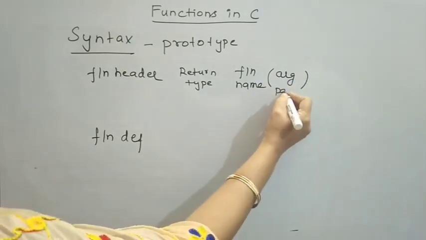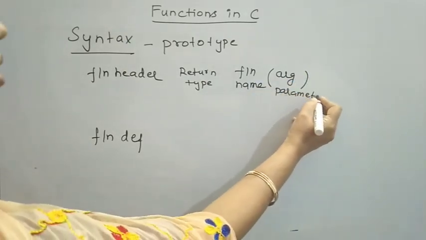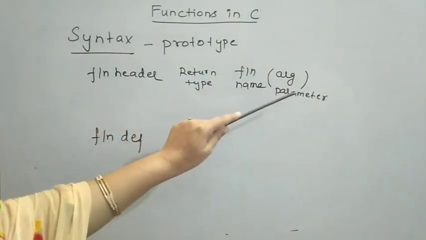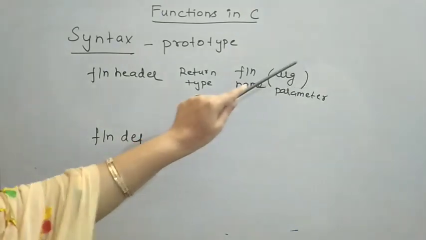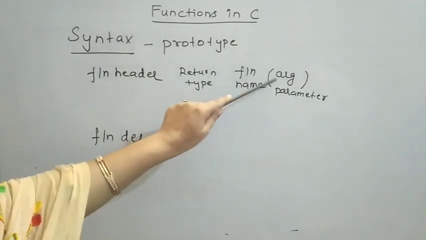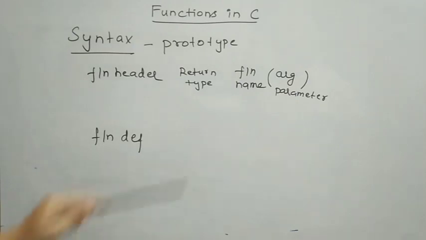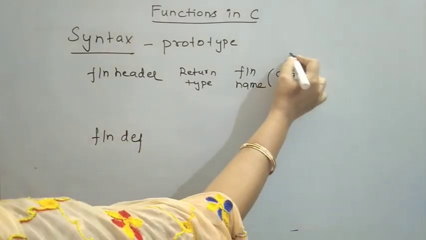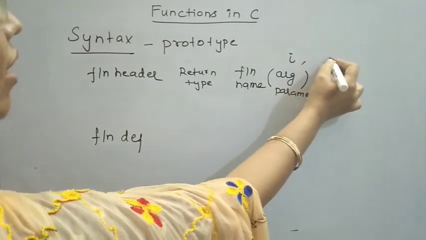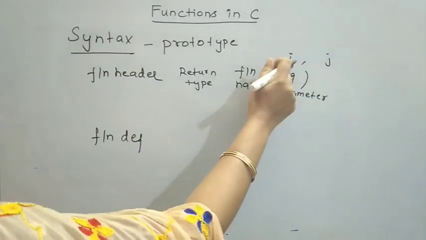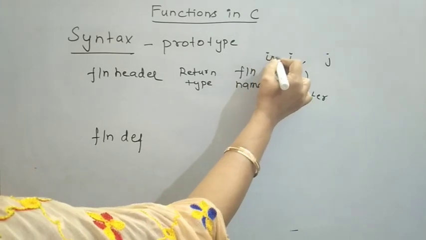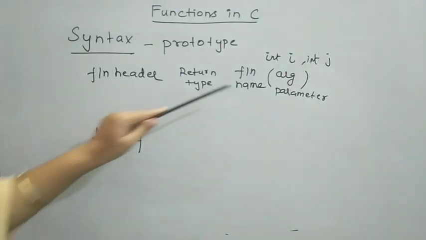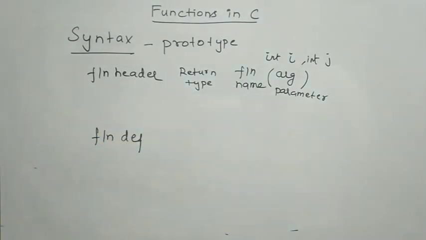An argument is otherwise called a parameter. If we have a list of parameters, the list is separated by commas. While specifying the parameter or argument, it is specified along with its data type. For example, if my function is getting two arguments, that is, the arguments are i and j, we need to specify the data type of these arguments. For example, i is integer data and j is also integer data. Like this, I may be specifying the list of arguments.